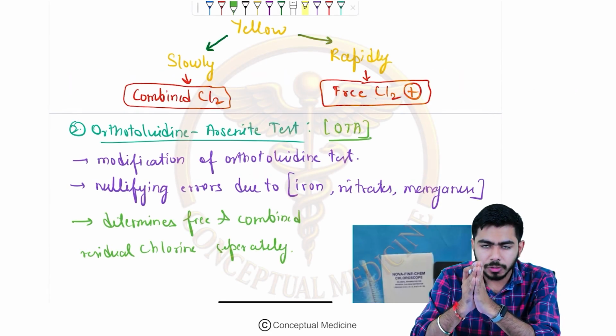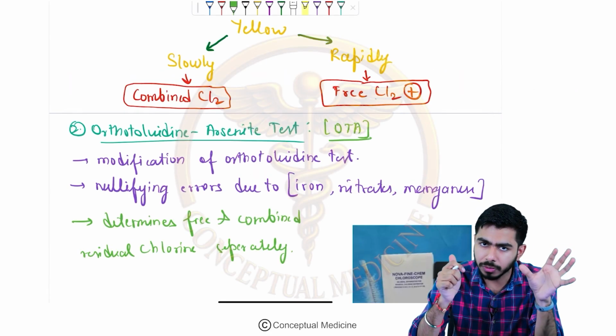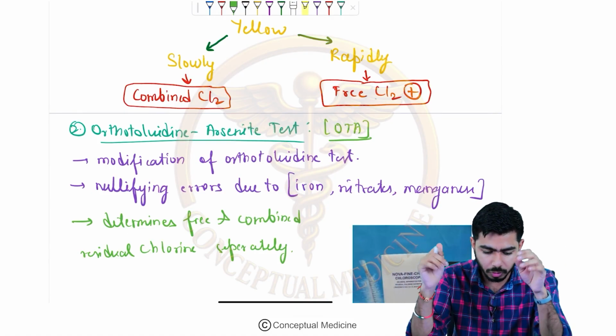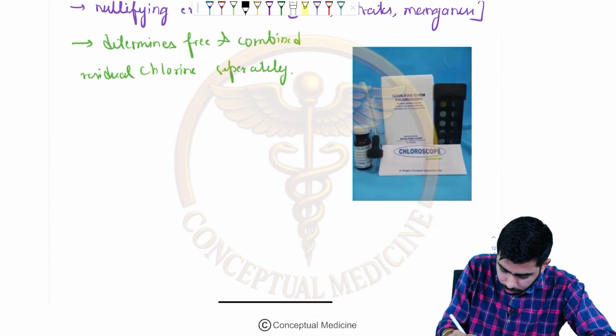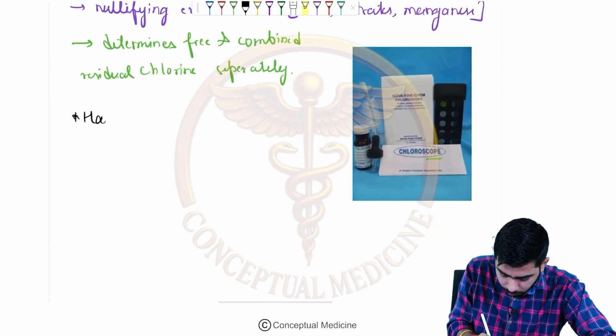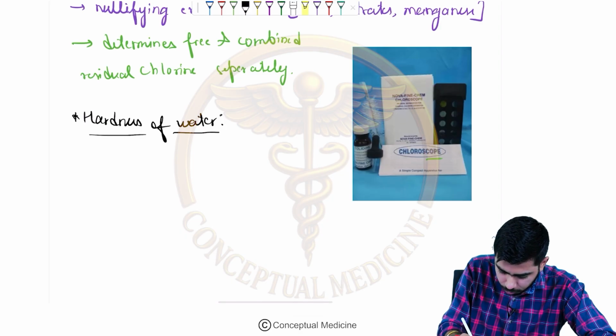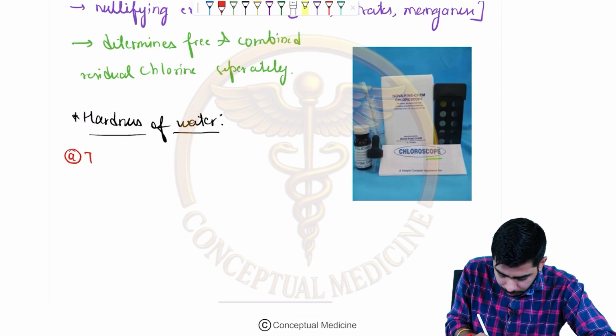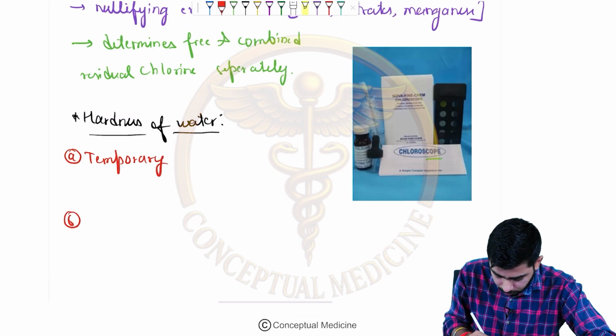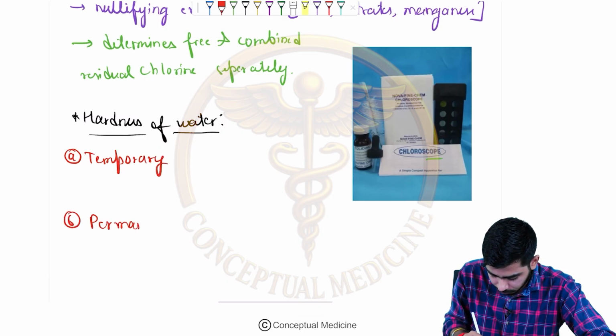Once you have talked about that, now we shall talk about the hardness of the water. There could be the temporary hardness of the water and the permanent hardness of the water. We shall talk about that. So over here, now let's talk about the hardness of water or water hardness. Hardness of water, right? So there could be two methods. One could be the temporary hardness and another one could be the permanent hardness, right?